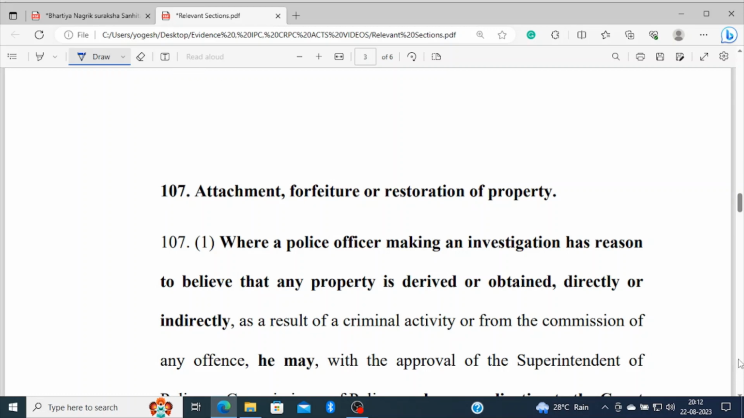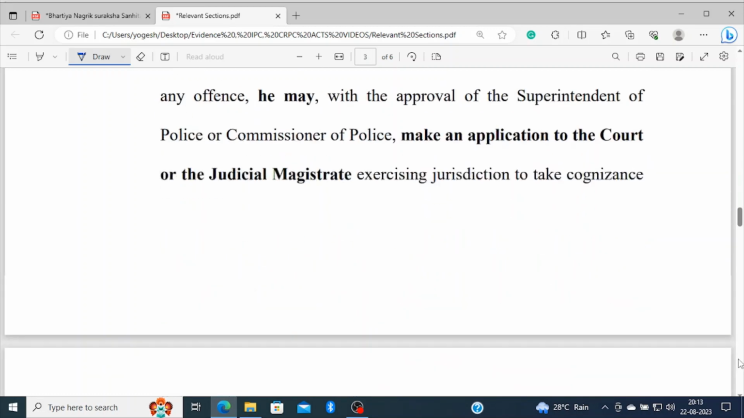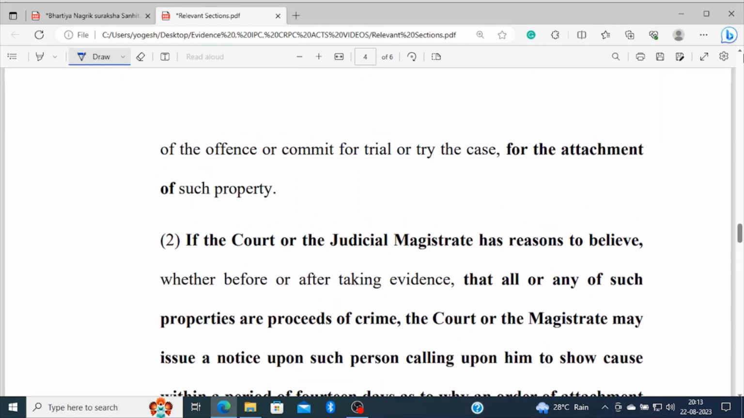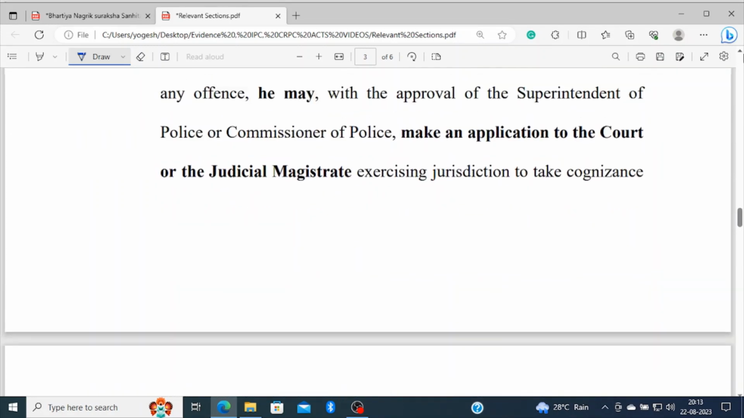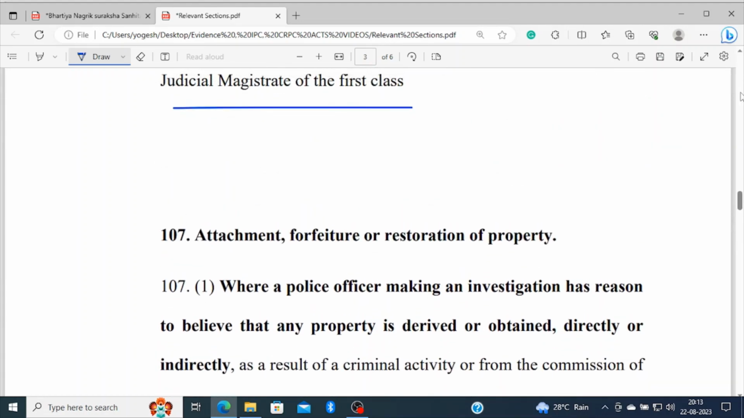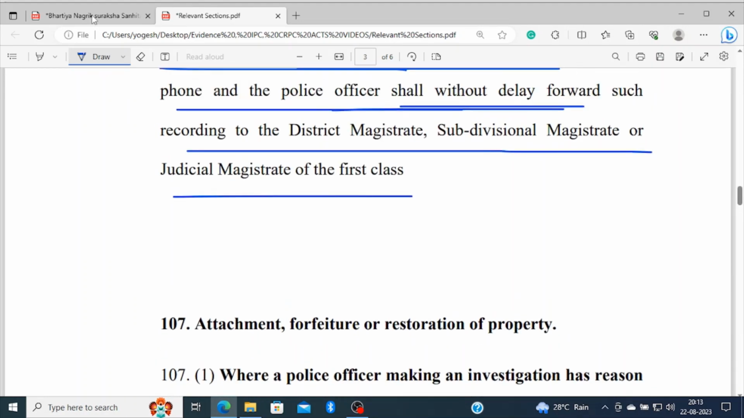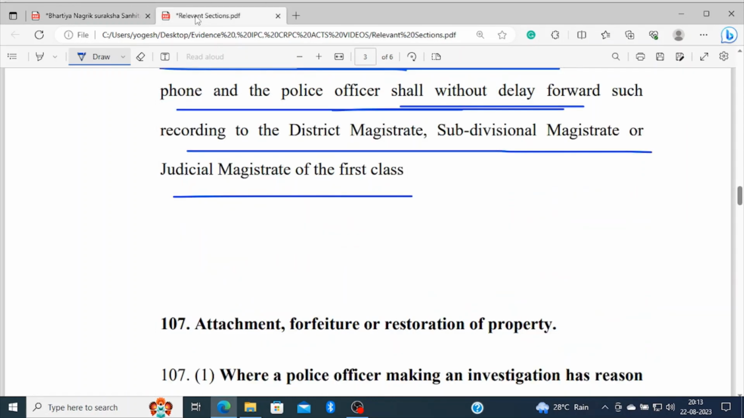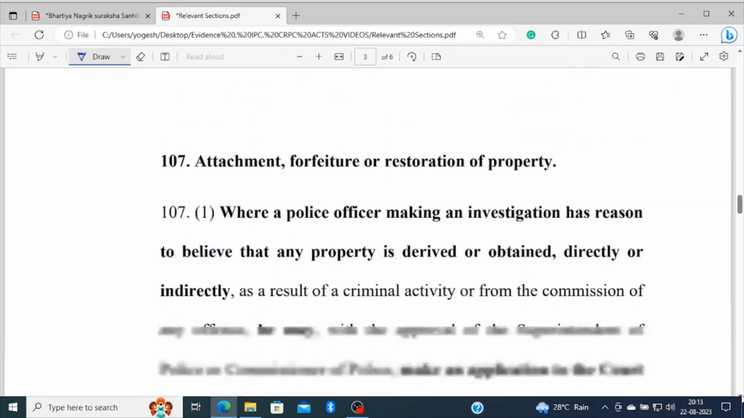The next section, 107. This section is not there in the Code of Criminal Procedure. Attachment, forfeiture, or restoration of the property. Let's see what this section speaks.